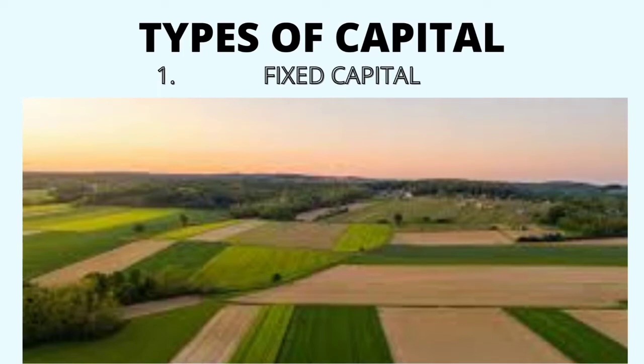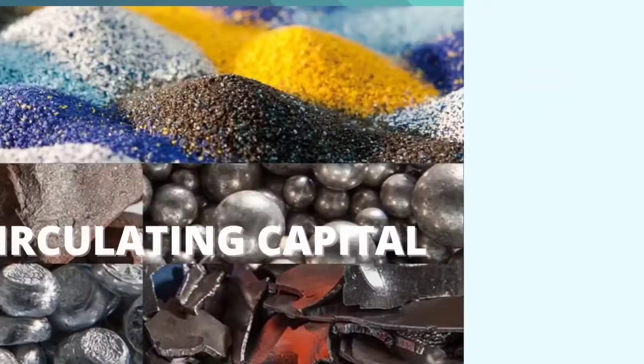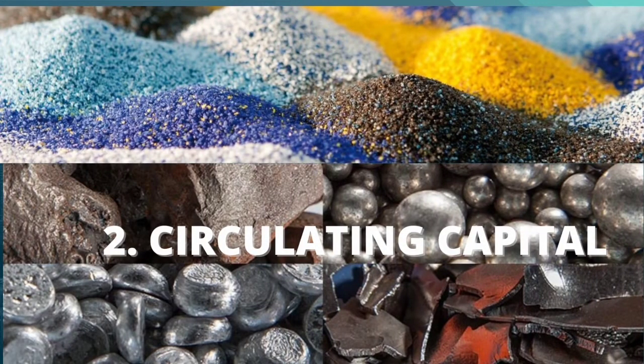Types of capital. 1. Fixed capital. These are durable assets that can last for a very long time. They do not change their form in the process of production. Examples of fixed capital are land, building, tools, motor vehicles, machinery, etc.